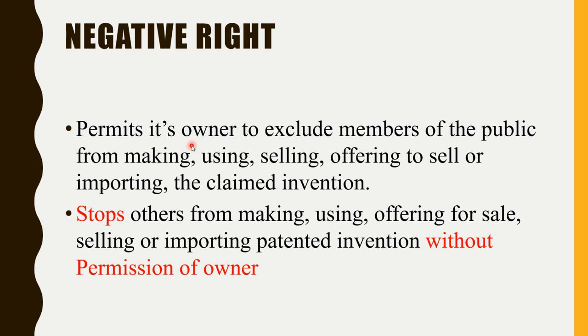So it gives the owner a monopoly. The owner can stop others from making, using, selling, offering for sale without the permission of the owner, right? We need to take the permission of the owner if we want to sell it, use it or manufacture it.